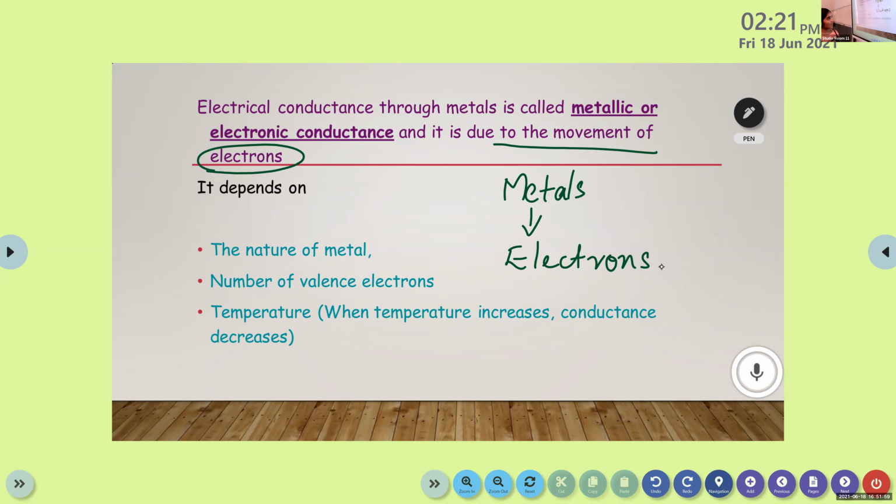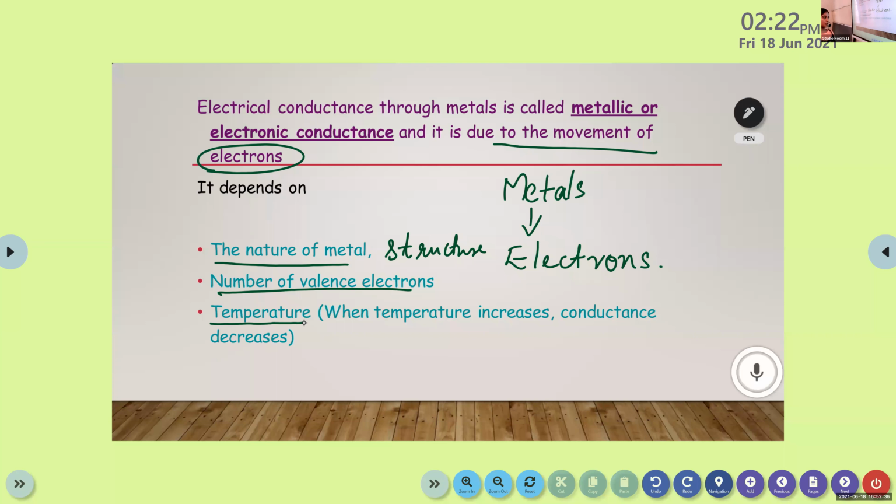And there are certain factors that this electronic conductance depends on. They are the nature of the metal, or its structure. Then the second one is the number of valence electrons. What do you mean by valence electrons? Electrons in the outermost shell. Very good. Third point is temperature.